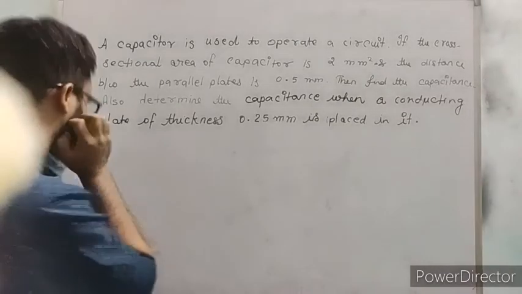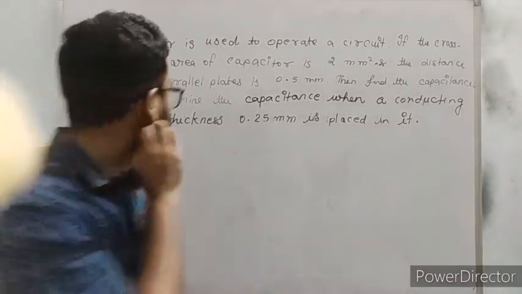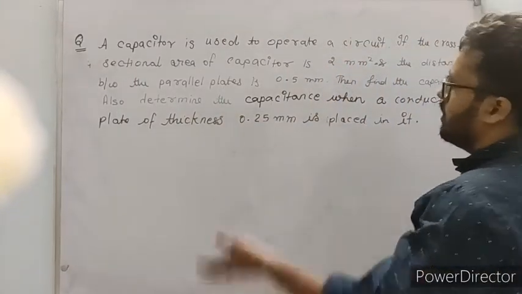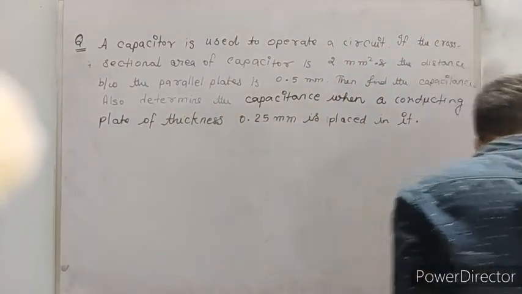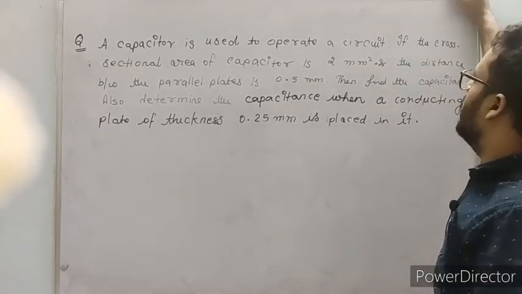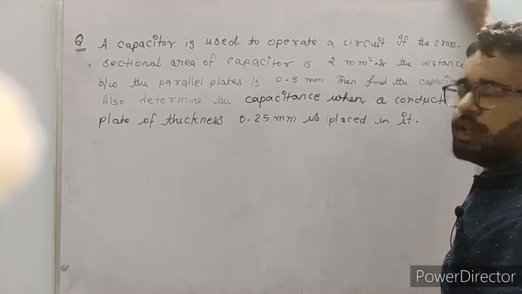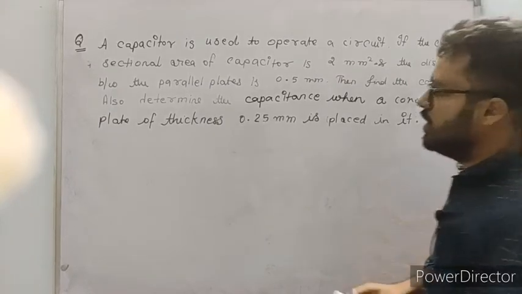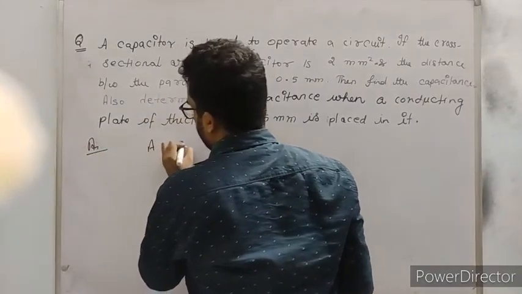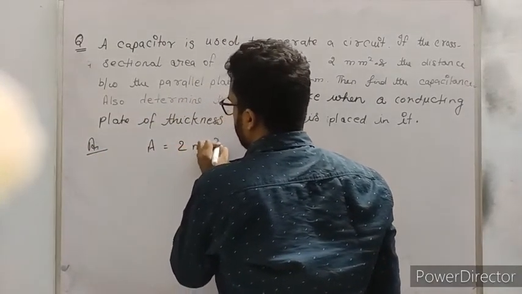As you can see, first question for capacitance, the question says that there is a circuit in which we have to operate the capacitor having the cross sectional area of 2 mm square. We have the value of A equal to 2 mm square.